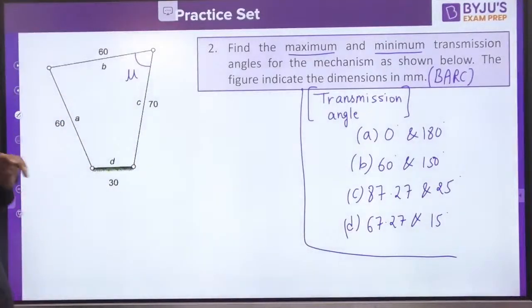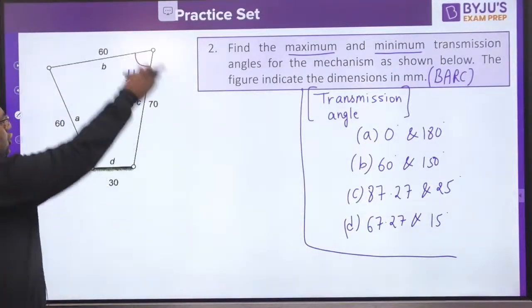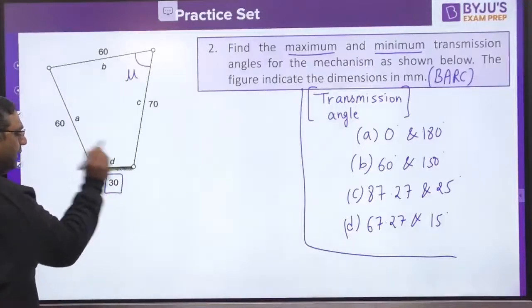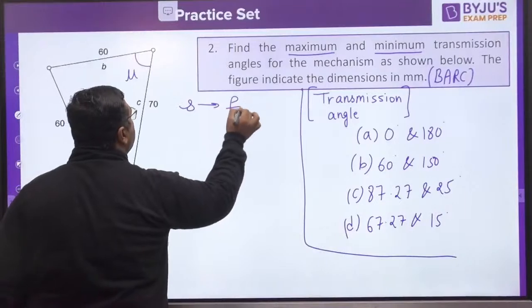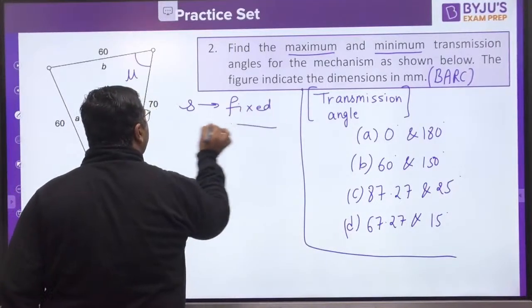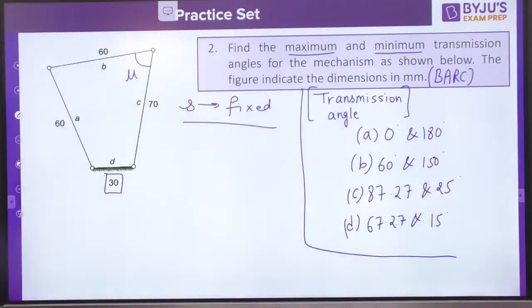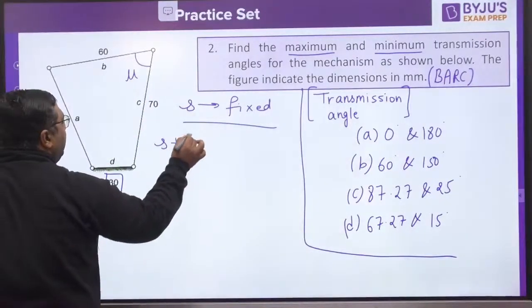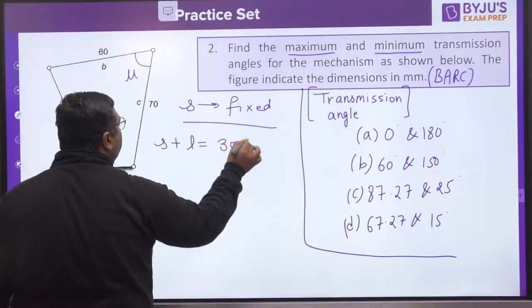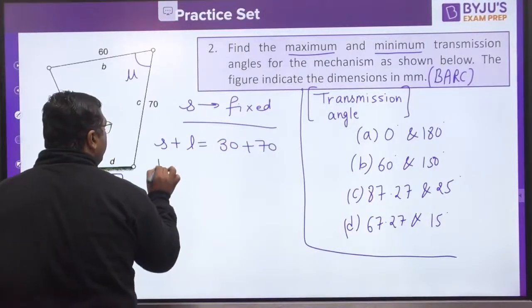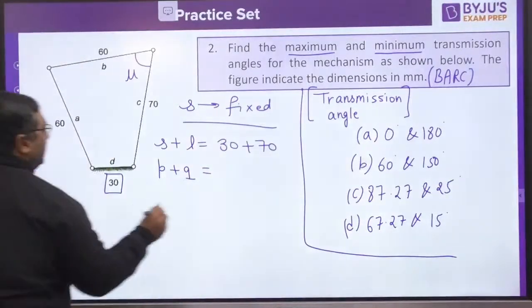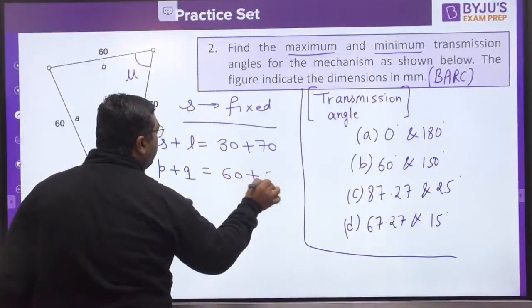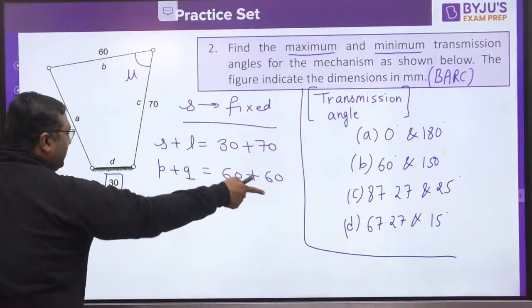So, guys, we know that, first of all, here the shortest link is 30, and the shortest link is fixed. We need to check whether it satisfies the Grashof equation or not. You can see the longest link is 70. So, S plus L is 30 plus 70, which is 100, and P plus Q is 60 plus 60, which is 120.